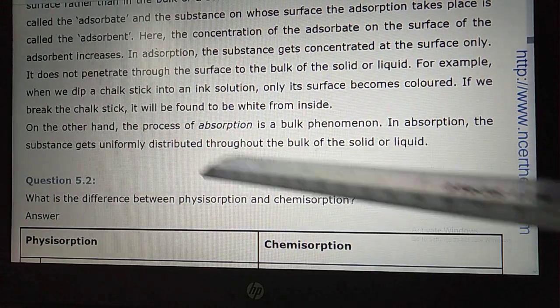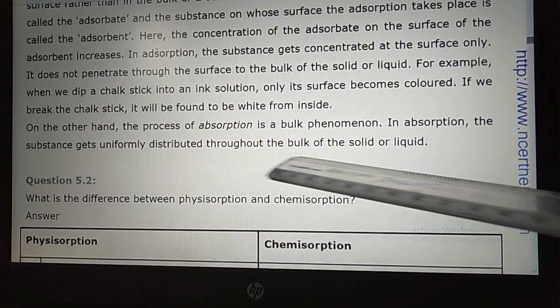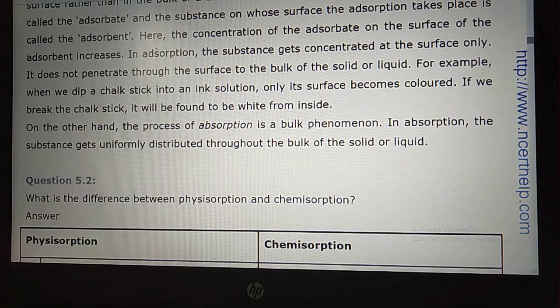In absorption, the substance gets uniformly distributed throughout the bulk of the solid or liquid. So it is completely getting absorbed throughout the system.